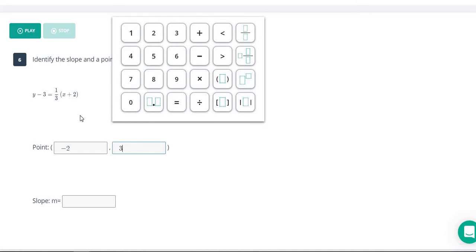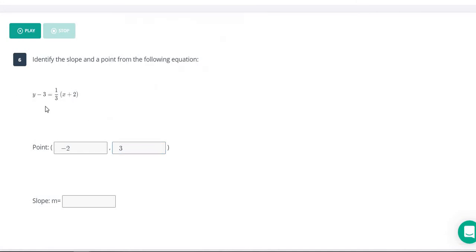Now that's a very confusing part of this chapter. It's something that a lot of people mix up, so make sure you have that set in your head. It's y minus y1. So if y1 is positive 3, then it's going to be y minus 3. Since x1 is negative 2, it's actually x minus negative 2, which means we turn that to a plus. So if you see a plus, the point is actually a negative. Also remember, x is always written first in an ordered pair. Your x is over here, your y is over here. So that's why we wrote the negative 2 first, negative 2 comma 3.